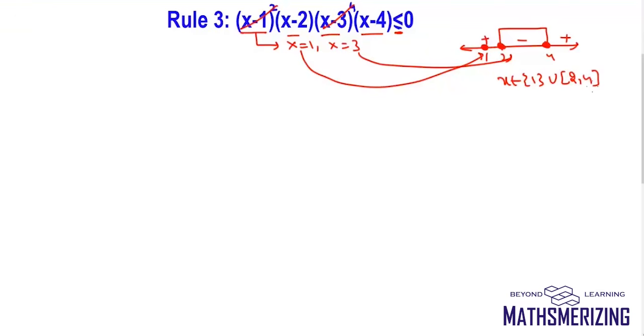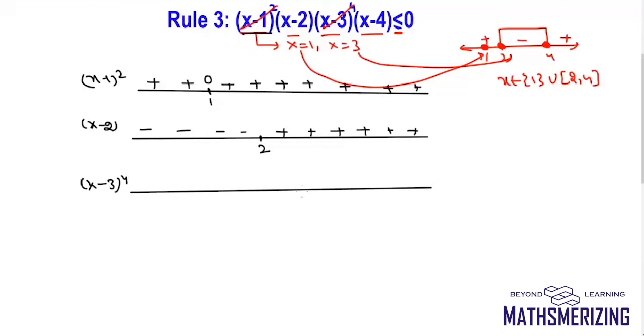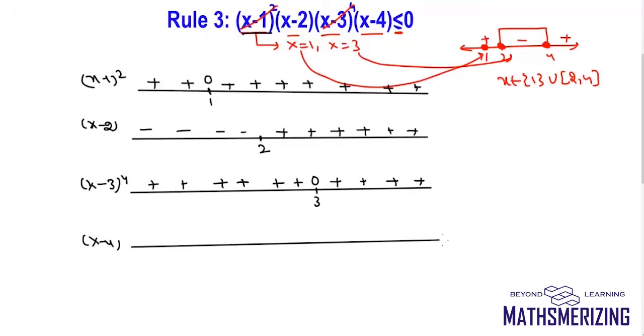Now we'll examine the steps in rule number 3. So I'll take up first expression, which is (x minus 1) square. Now because it has an even power, it will always be positive, except at 1 it will be 0. Now x minus 2, it changes sign at 2. (x minus 3) to the power 4, again even power, so there is no sign change. But at 3 it will be 0, and then it is x minus 4. Critical point is 4, so there is a sign change at 4.